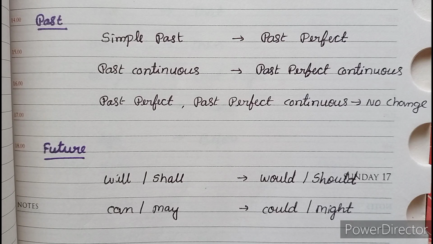And past perfect continuous tense won't change. For future tenses, will or shall used in the sentences will be replaced by would or should. Can or may in the sentences will be converted to could or might.